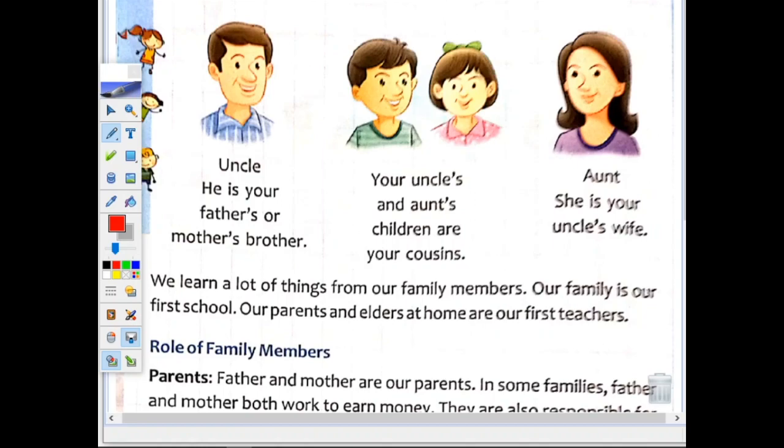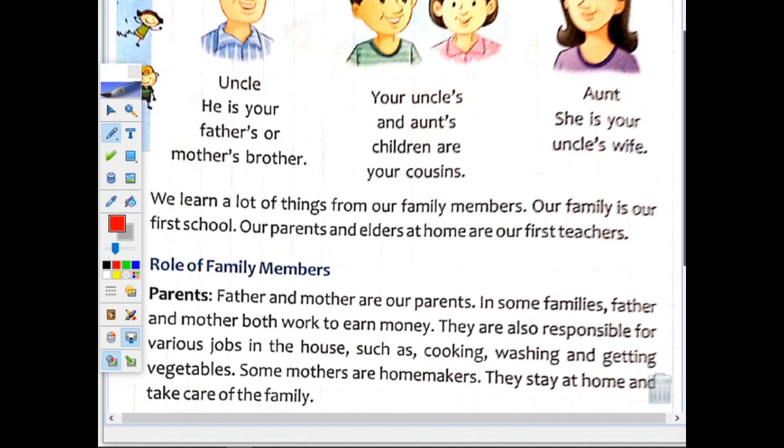So we learn a lot of things from our family members. Our family is our first school. Yes children, all manners and good habits we learn from our home only, because parents teach us first, they are our first teacher. Your mama is always telling, don't do like this, don't do like that, because she always wants everyone to say that my child is very good. So our parents and our elders at home are our first teachers. Now role of family members.